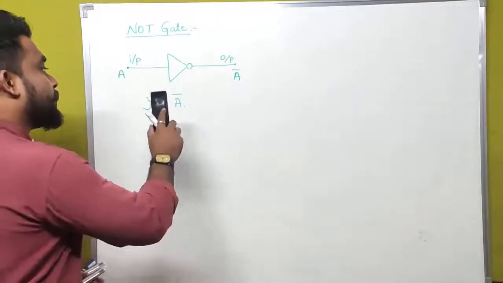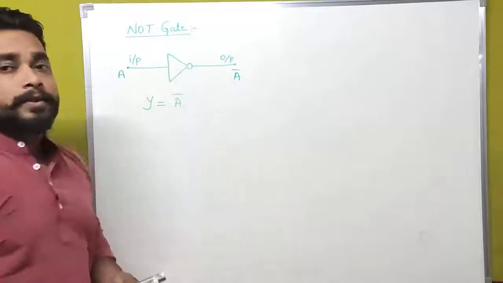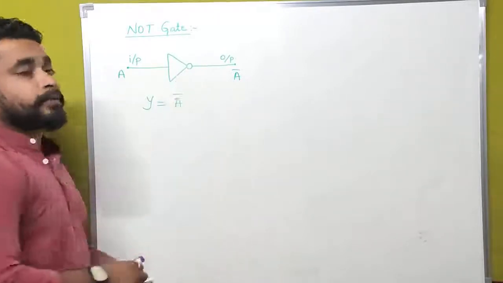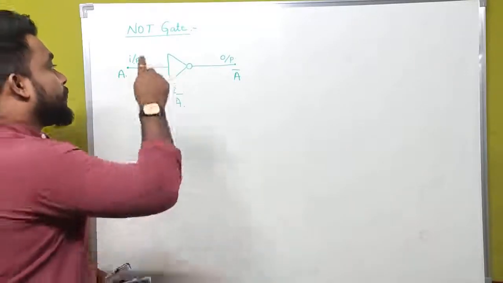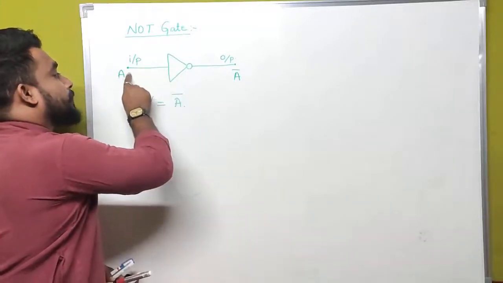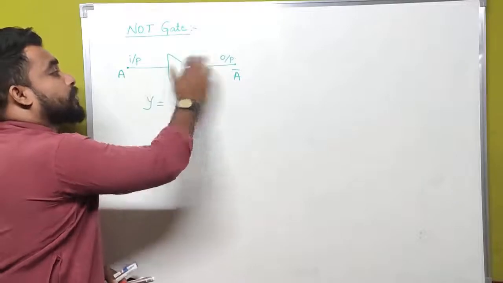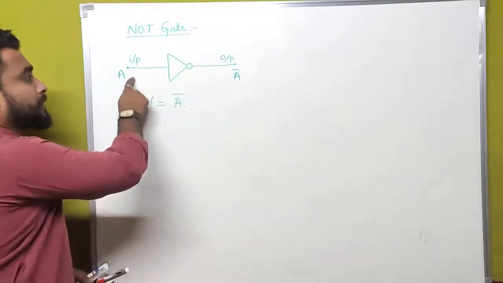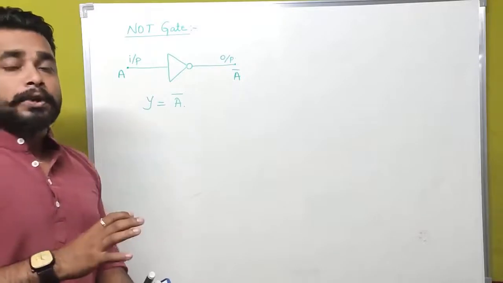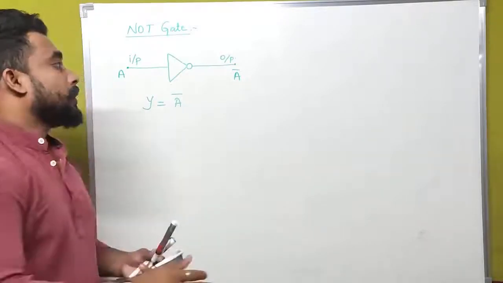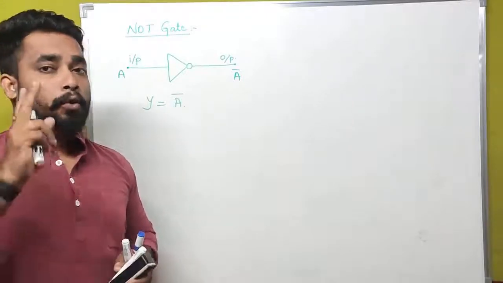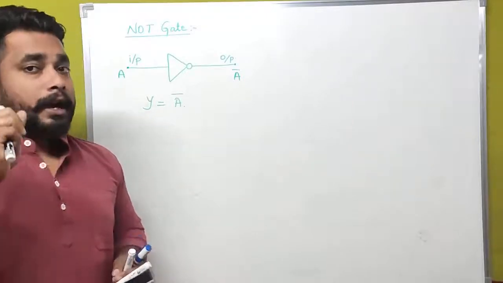What is the meaning of this expression? What is the meaning of NOT gate? That is very important. The meaning of a NOT gate is that whatever the input is, it has to invert that in the output. In the binary system, we know that we have only 2 states, that is zeros and ones.